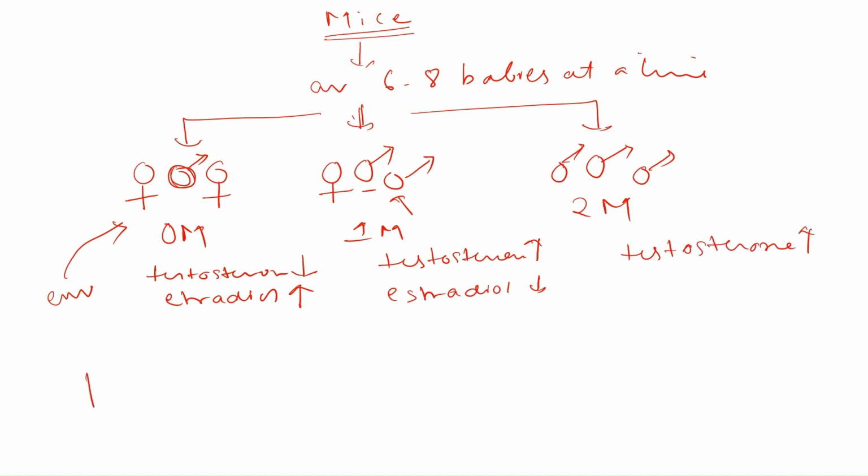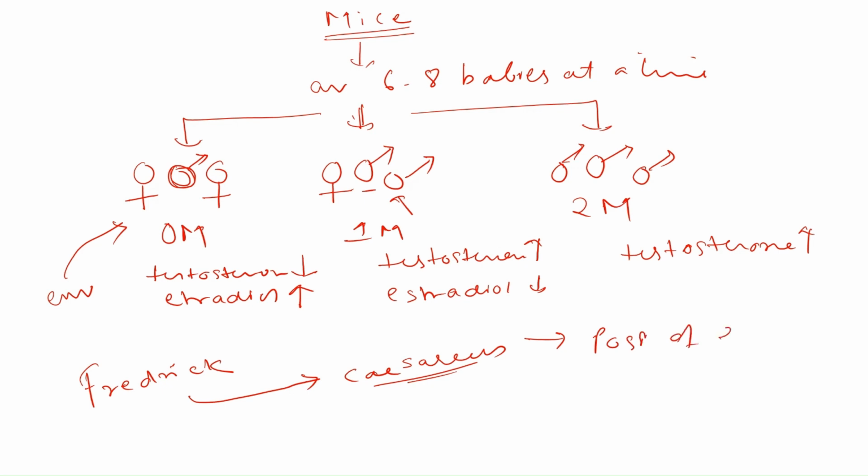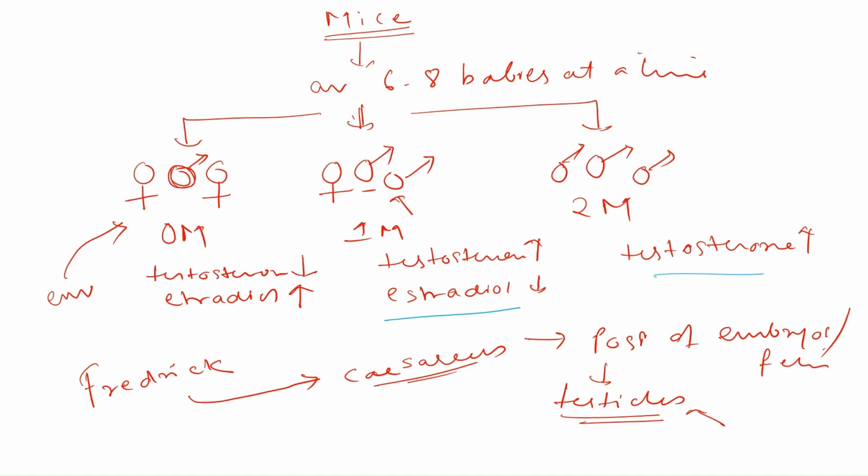So the scientist, Frederick, and his colleagues first performed a cesarean on these mice to see the positions of the embryos or fetuses. Then, after birth, they removed the testicles from the male body so that the effect of these hormones, testosterone and estradiol, could be tested. The testosterone was later injected into the body at a later stage.